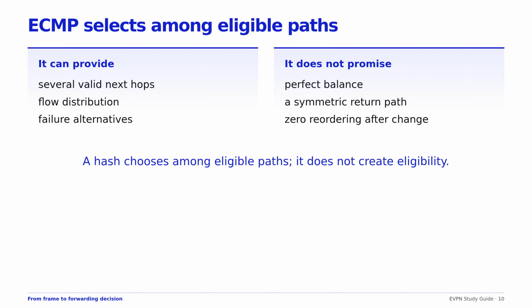For overlays, inner and outer header choices affect entropy. The correct proof combines the installed next hop group, the hash inputs documented for the platform, and observed traffic across members.